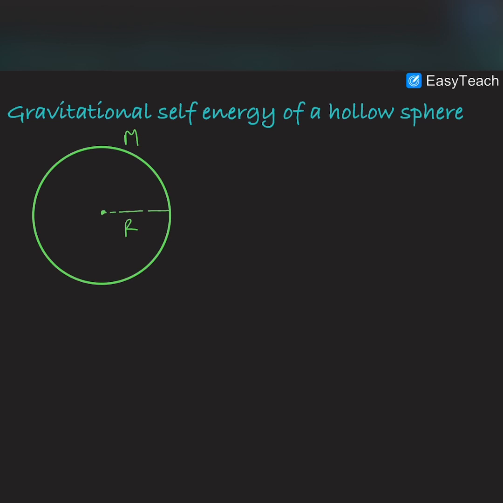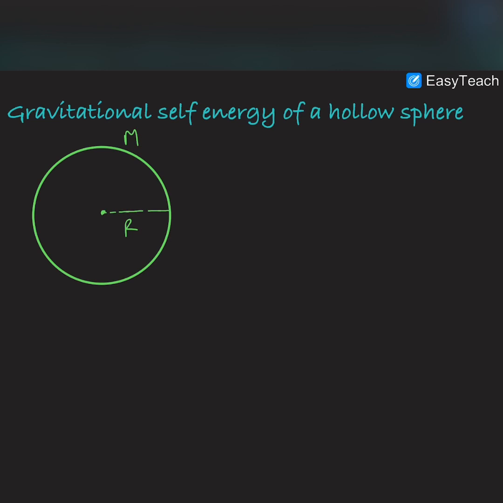So we can imagine that we are assembling an infinite number of point masses in the form of a spherical shell, in such a way that all are at an equal distance from the center O. That would create a complete hollow sphere. The work done in assembling this sphere from infinity is equal to the self energy of this sphere.